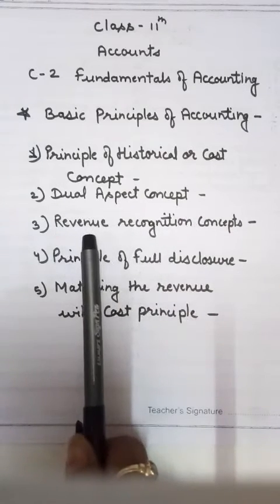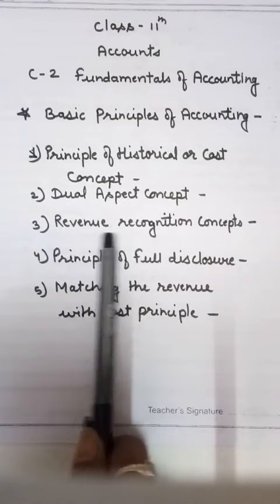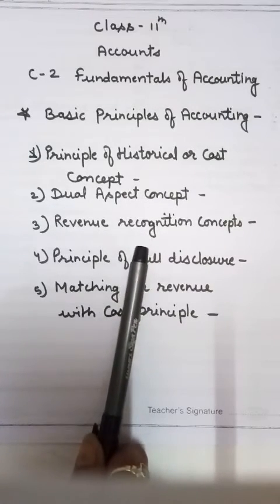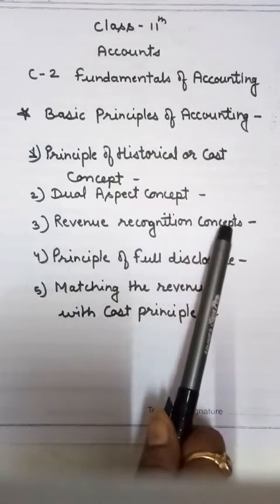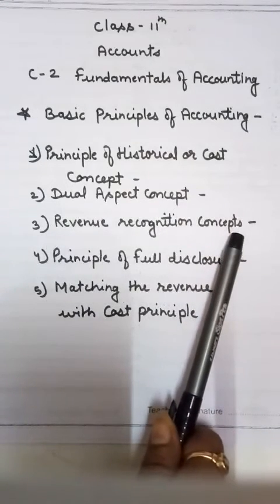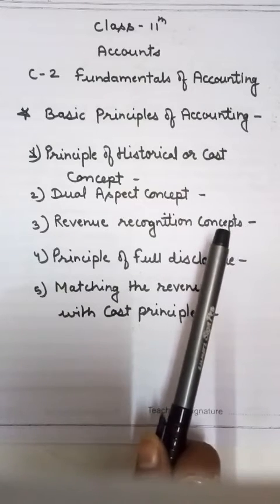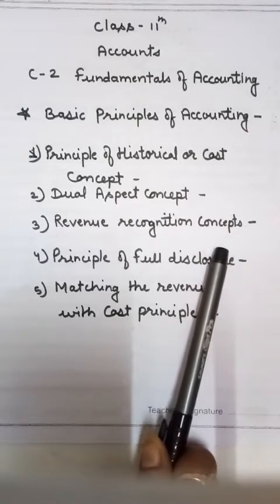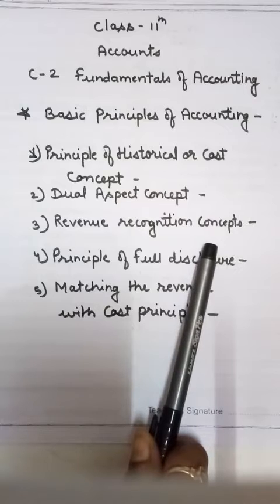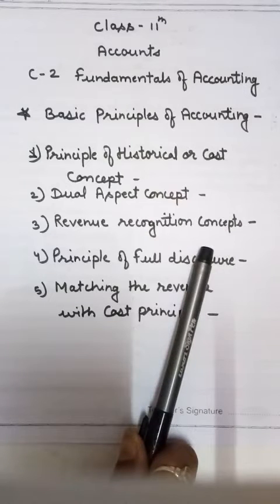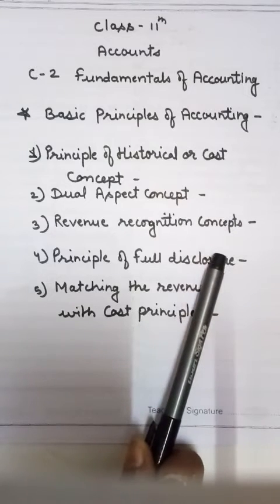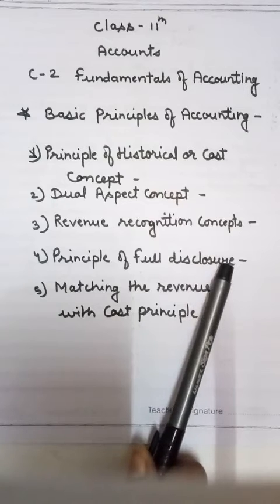Revenue means all our incomes before deducting expenses. So under the revenue recognition concept, revenue must be recognized at the point of time on which goods or services are sold to the customer or buyer, and the legal right is also transferred to him.